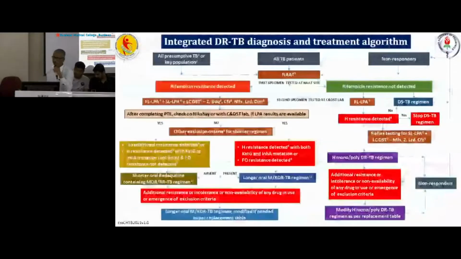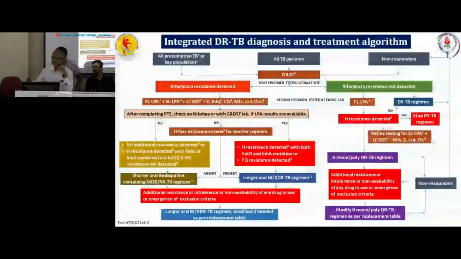So this is the most important table: the integrated DRTB diagnosis and treatment algorithm. If we follow this table, we will get three groups of persons.